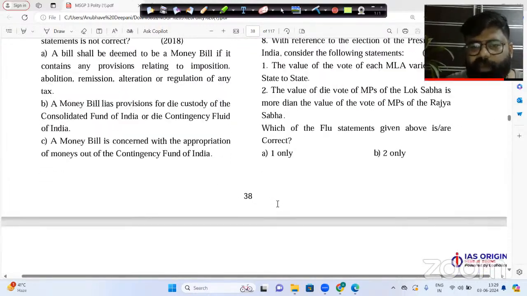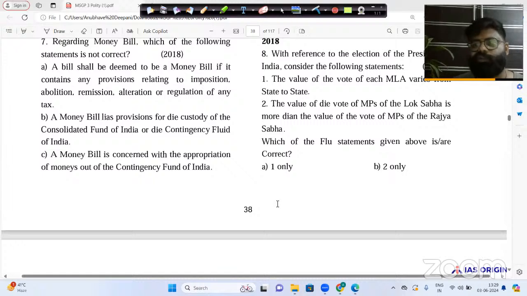Okay, so we are not discussing each and every question here, because if you see the last 25 years question paper, there will be more than 500 or 300 questions of polity, of just one subject. So we will not be able to discuss each and every question here. But the most important questions, which are important for this 2024 prelims, we would be discussing those questions especially.